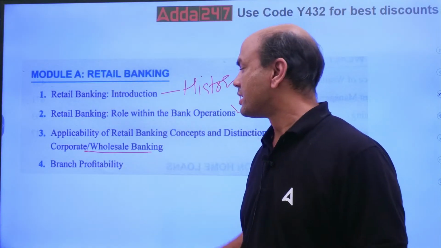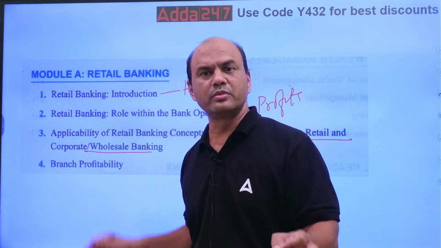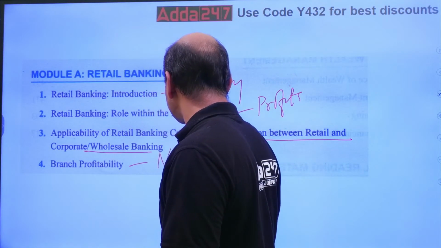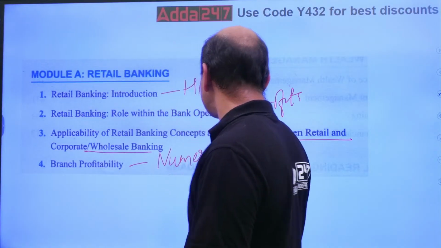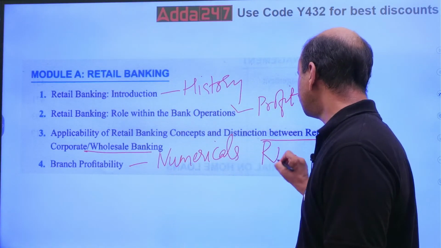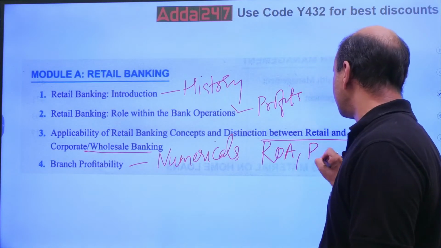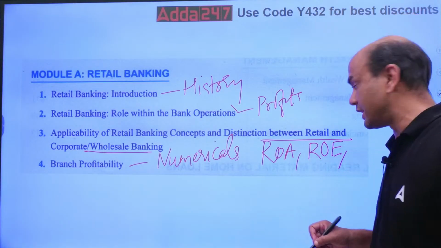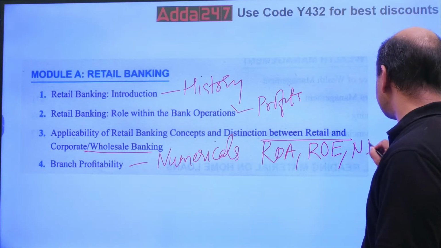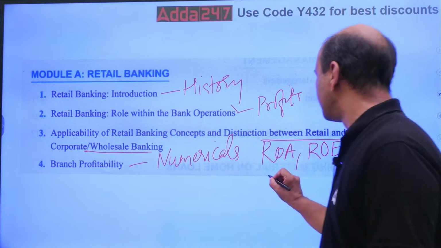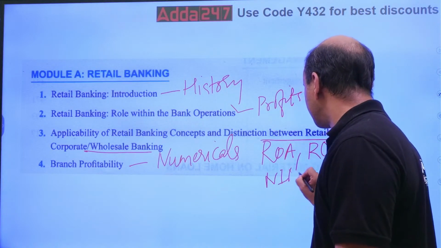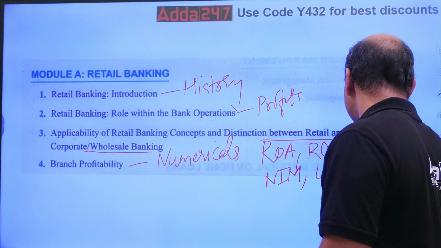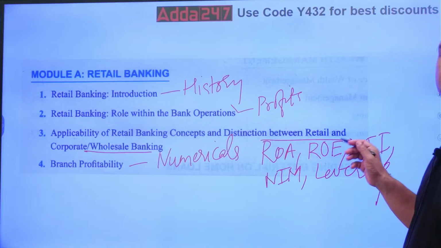So do this. Branch profitability is the toughest part in Module A. Numericals, very tough. What to study in this? ROA, ROE, then your NII, net interest income, then your NIM, then your leverage ratio. This is what I am talking about, numericals.